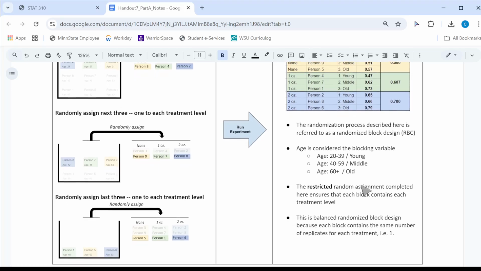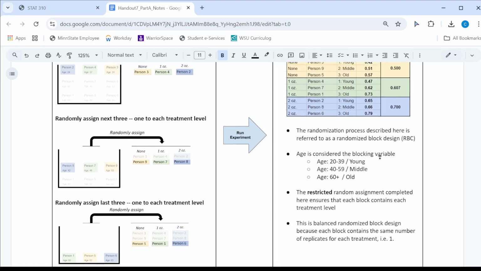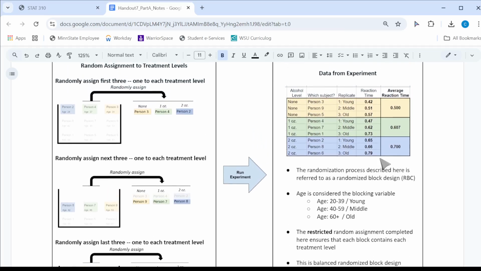So this is what we call a restricted randomization scheme, in that I am restricting how the randomization is being done. This is actually called a balanced randomized block design because there is the same number of replicates for each treatment age combination. So these are the none young, none middle-aged, none old. There's one person in each of those, so the number of replicates here is 1 for each of those combinations.